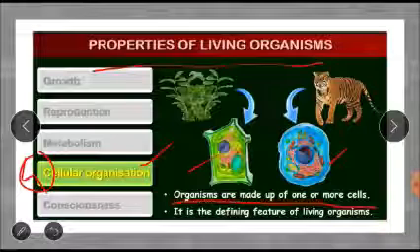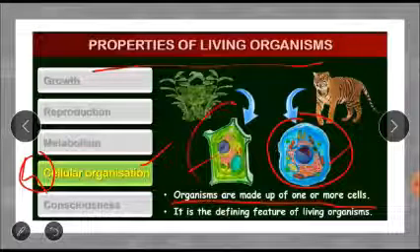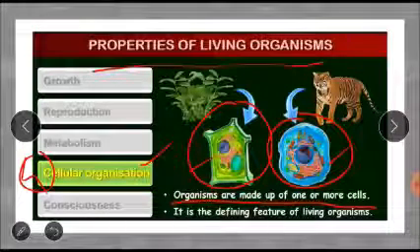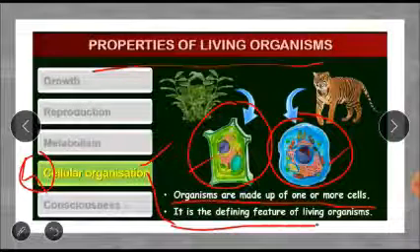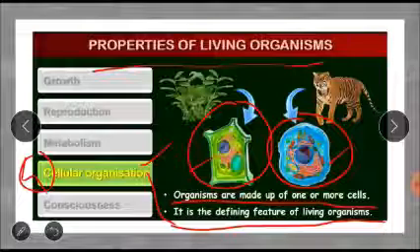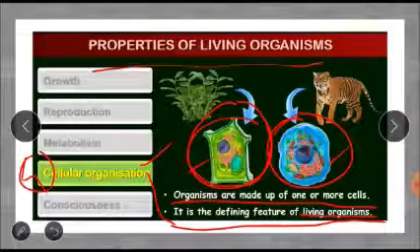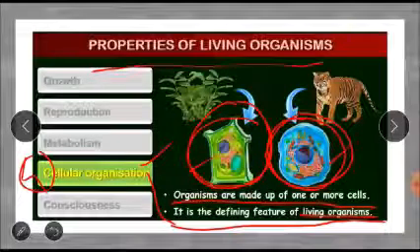It can be unicellular, made up of one cell, for example bacteria, or it can be multicellular like you and me. We are made up of a large number of cells. So each and every living organism is made up of a functional unit called a cell. So cellular organization of the body is going to be the defining feature of living organisms. Only in living organisms can we see these types of cells wherein metabolism is taking place.